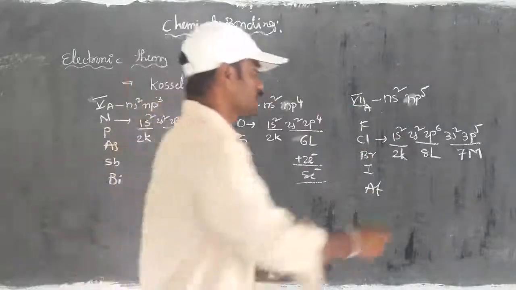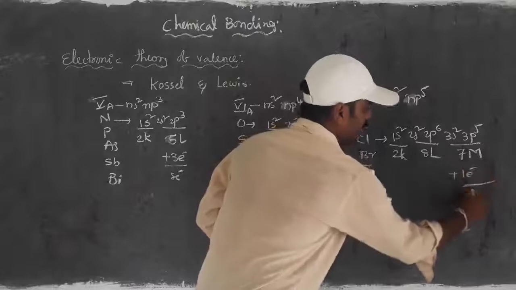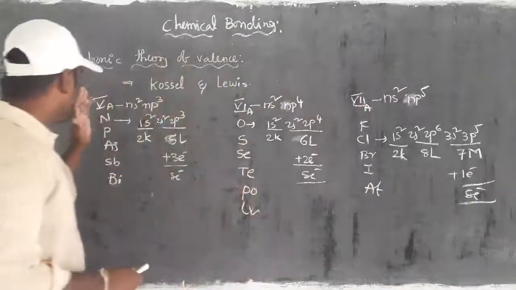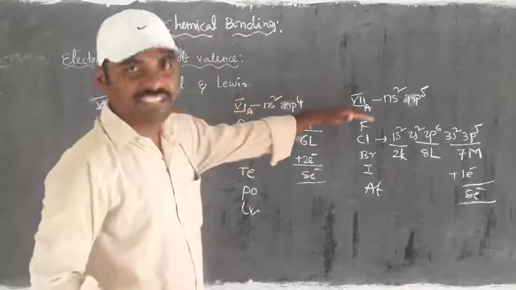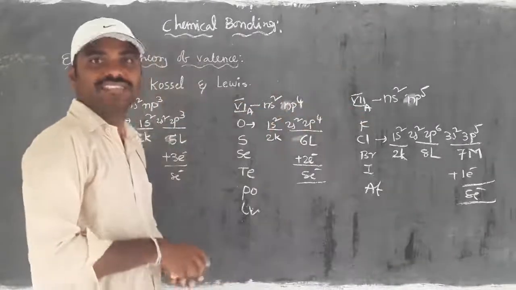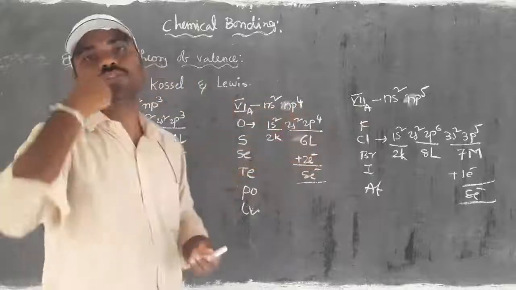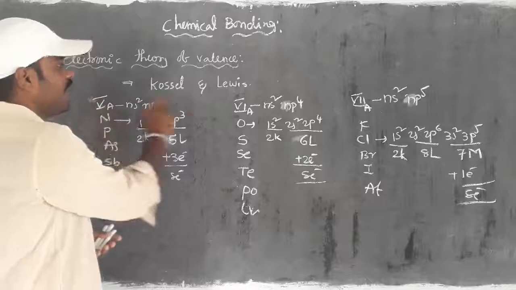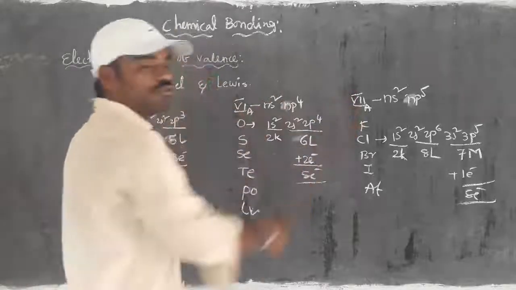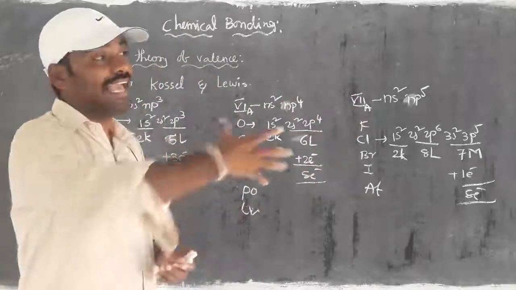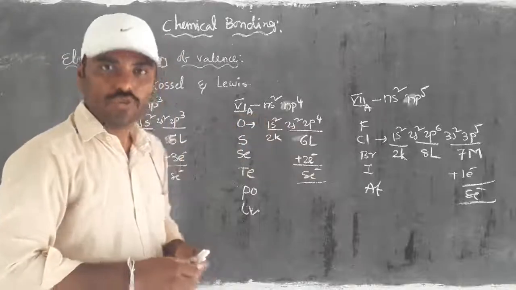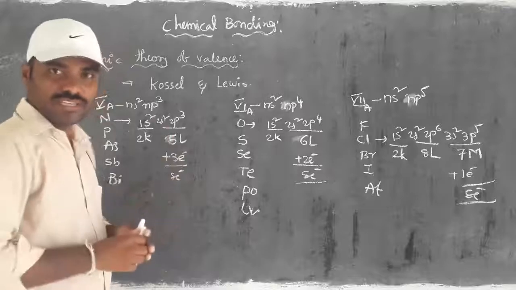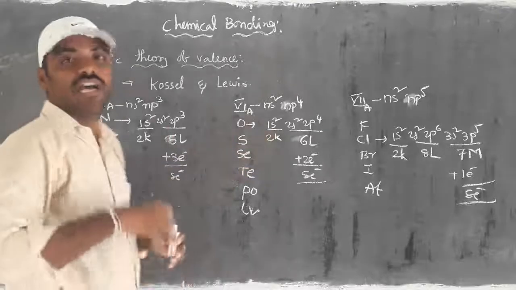For that, they are ready to receive one electron from the first A group or any other group. Right? So again, if they receive one electron, ultimately how many electrons are present? 8 electrons are present. For that, here 5A, 6A and 7A groups of elements have the nature of being ready to receive electrons. So we simply call the 5A, 6A and 7A groups electron gaining nature elements. Right? By that, they are able to get 8 electrons.